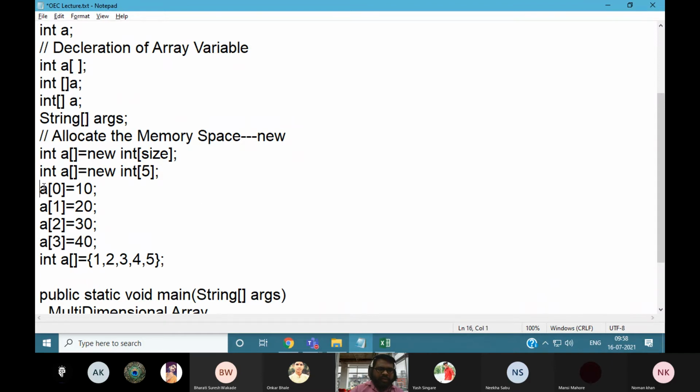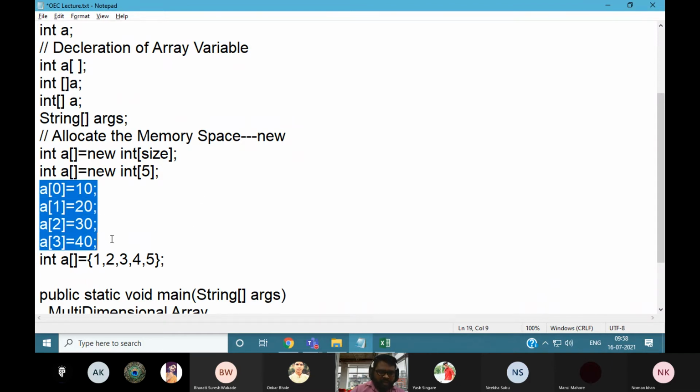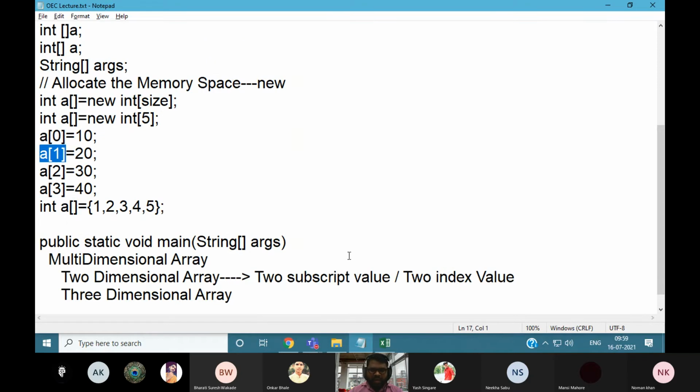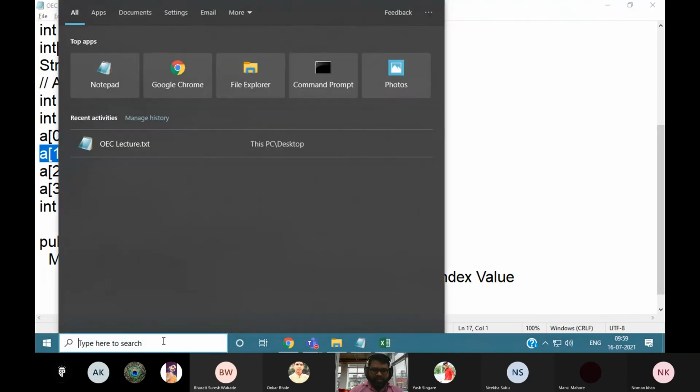In this manner also we can allocate the memory space and store the value in that memory space by using its index value. Similarly, when we want to access the value at a particular location, by using its index value we can simply access that value. Let's see one example very shortly, and we will try to execute it.